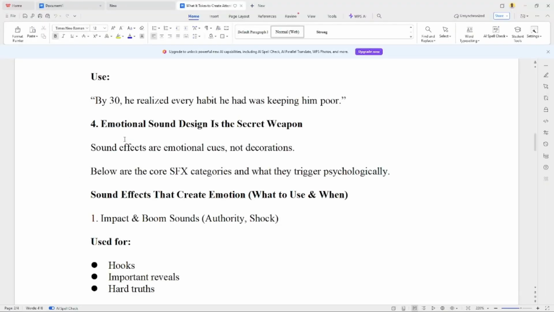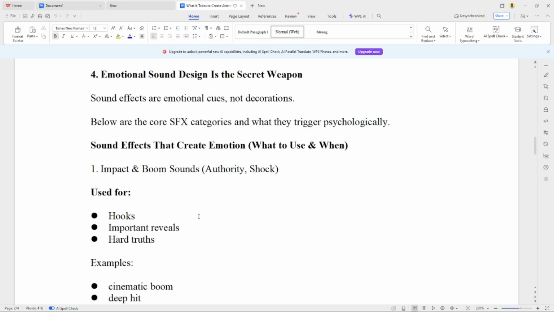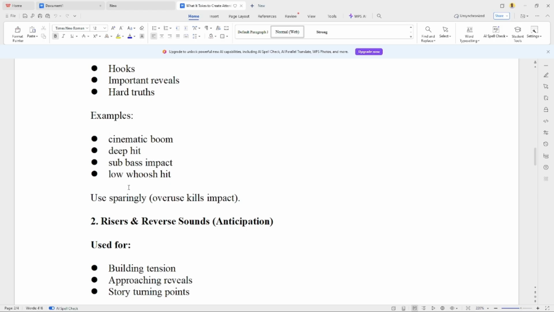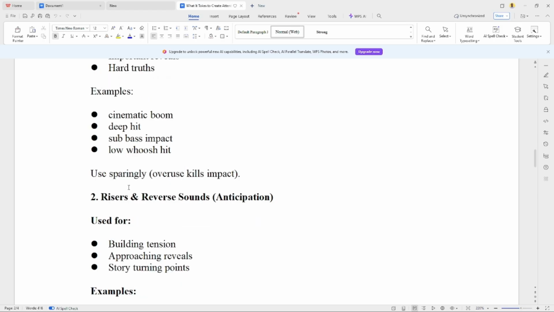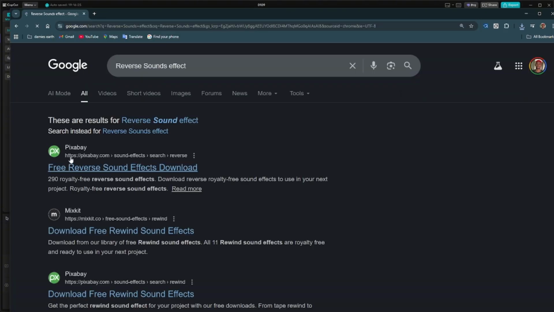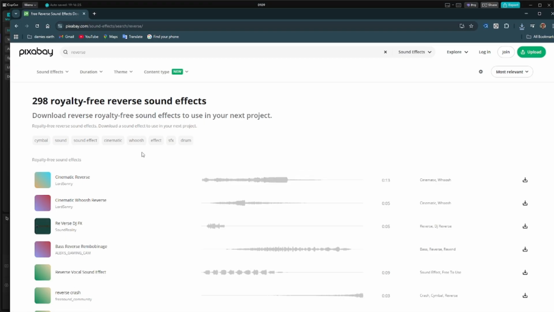So we have impact and boom sound effects. There's another one I need. We have reverse, risers and reverse sound effects. Okay, let me copy this. I'm going to do this. Okay, reverse sound effects. So we are trying to use it to create all these AI tools.